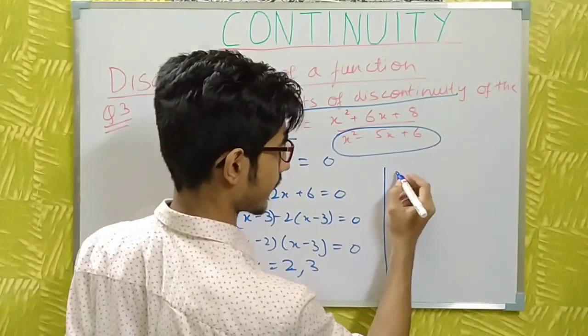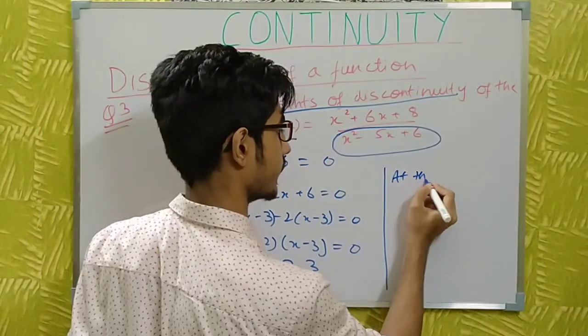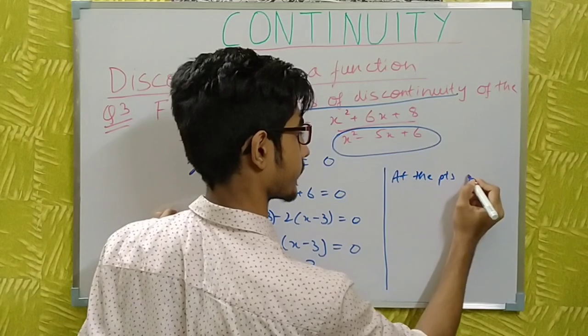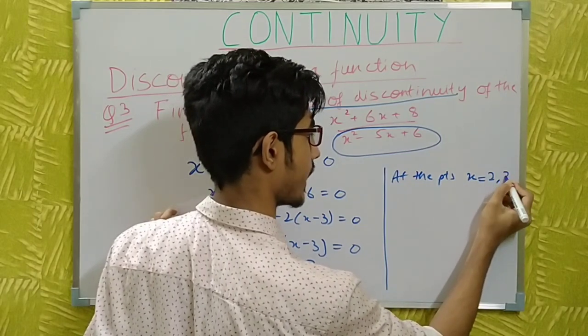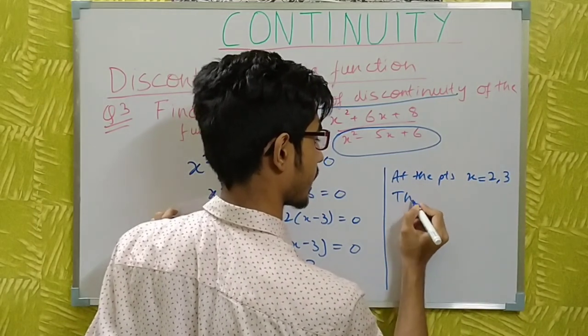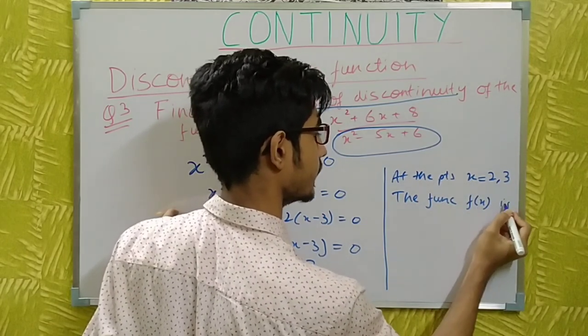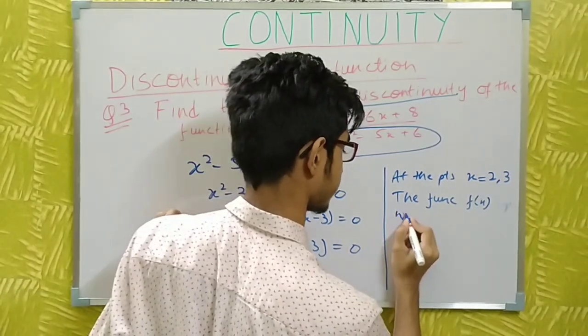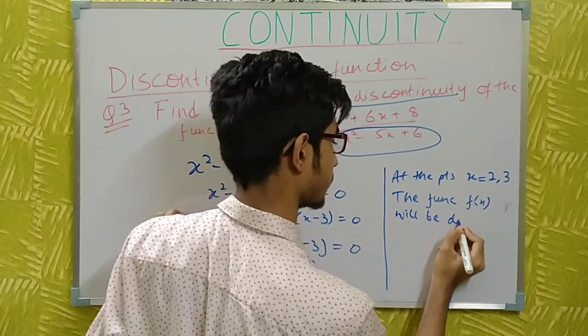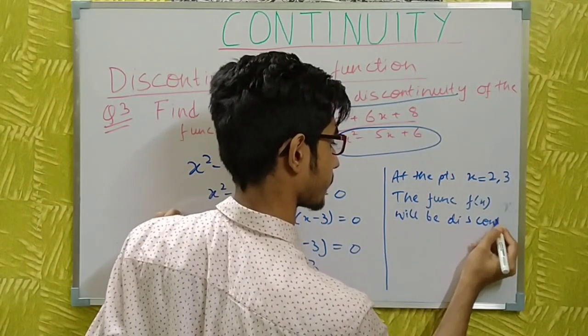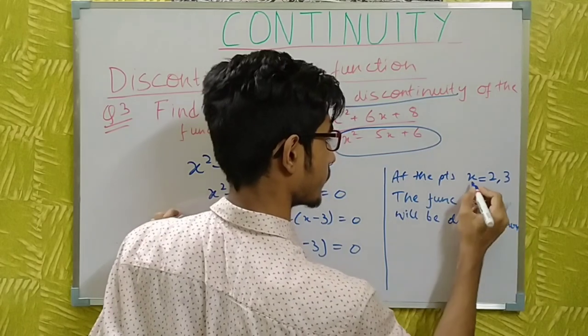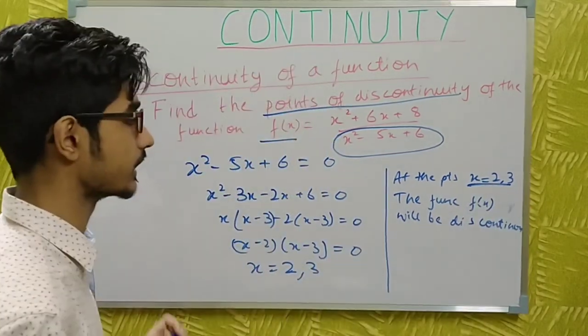So let me write here that at the points x = 2 and 3 the function f(x) will be discontinuous. So these are the points of discontinuity.